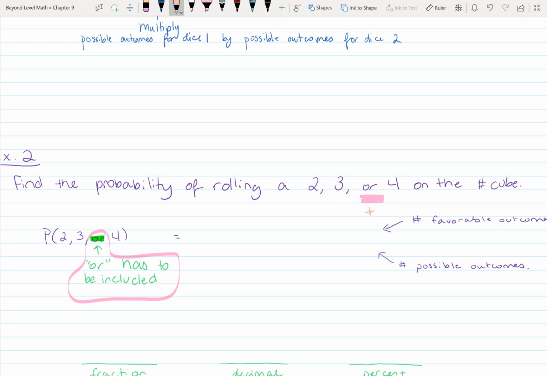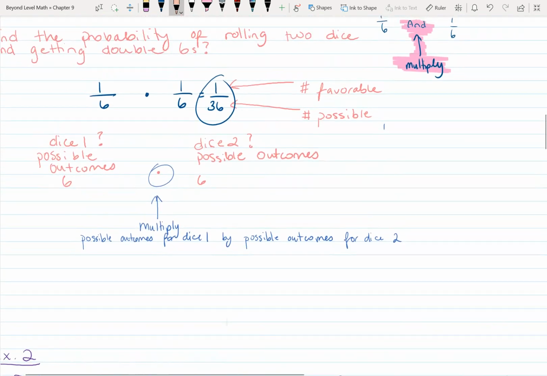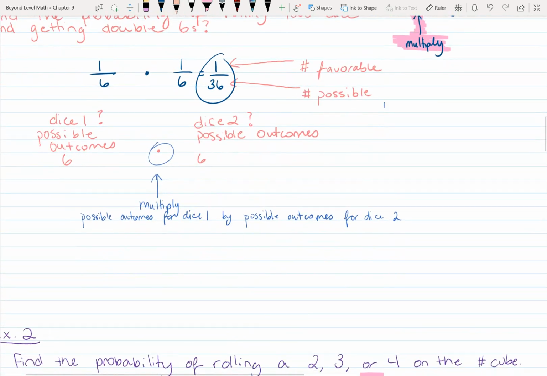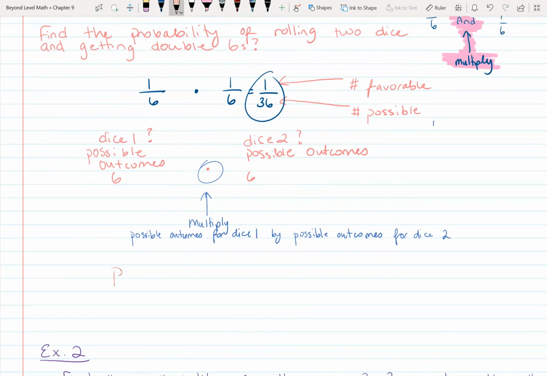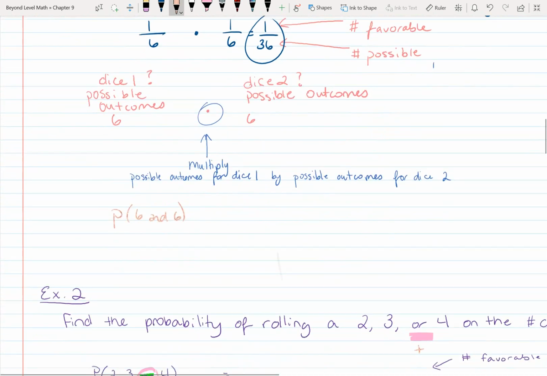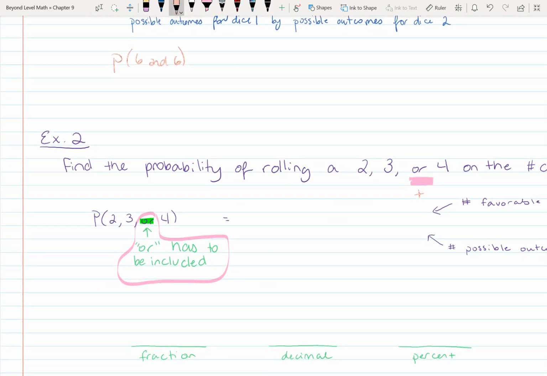That means we write it P parentheses 2, 3. We include the word "or" because just like the word "and," it's super duper important. Up here, we could have written probability of 6 and 6. Here, we'd have to write probability of 2, 3, use the word "or" 4, because "or" is going to tell us to add. So, the probability of rolling a 2 on a number cube, well, that's 1 side out of 6.